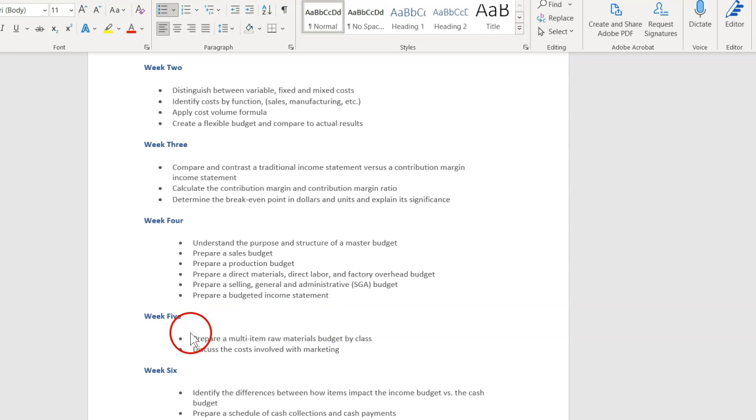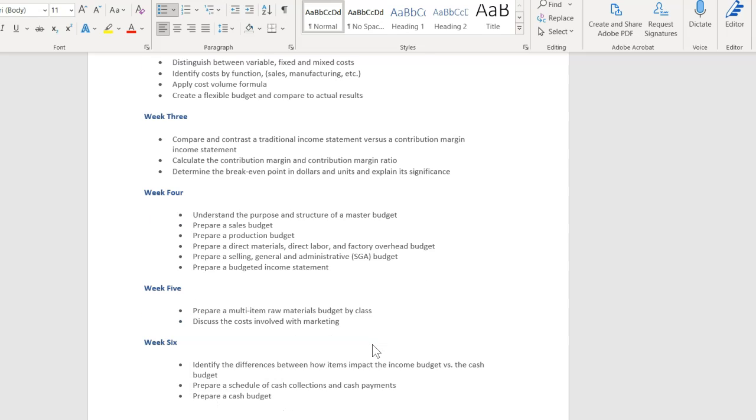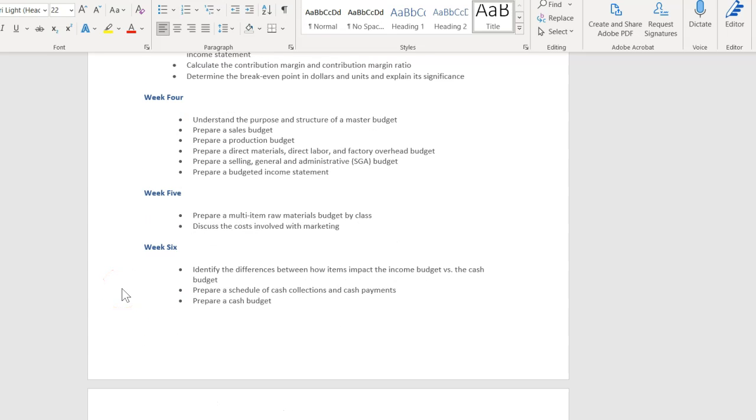And then the one topic that was particularly relevant is when you have a multi-item raw material. So make sure you do know how to prepare that type of budget and what considerations go into preparing a raw materials budget when you have multiple items of raw materials. So those are the 2 topics that I really wanted you to focus on and retain from that week. And week 6 is the cash budget section. So make sure you're aware of the differences between certain items that would go on the income budget versus the cash budget.